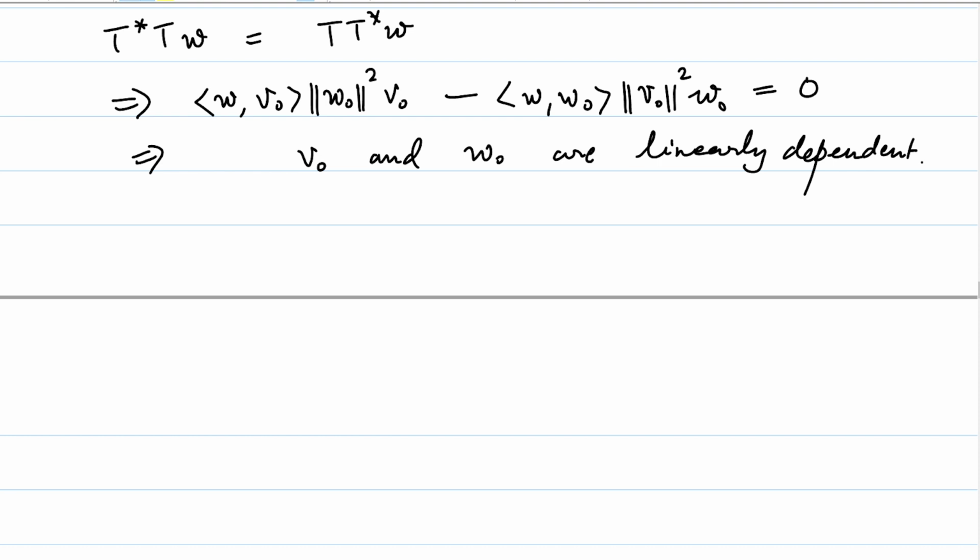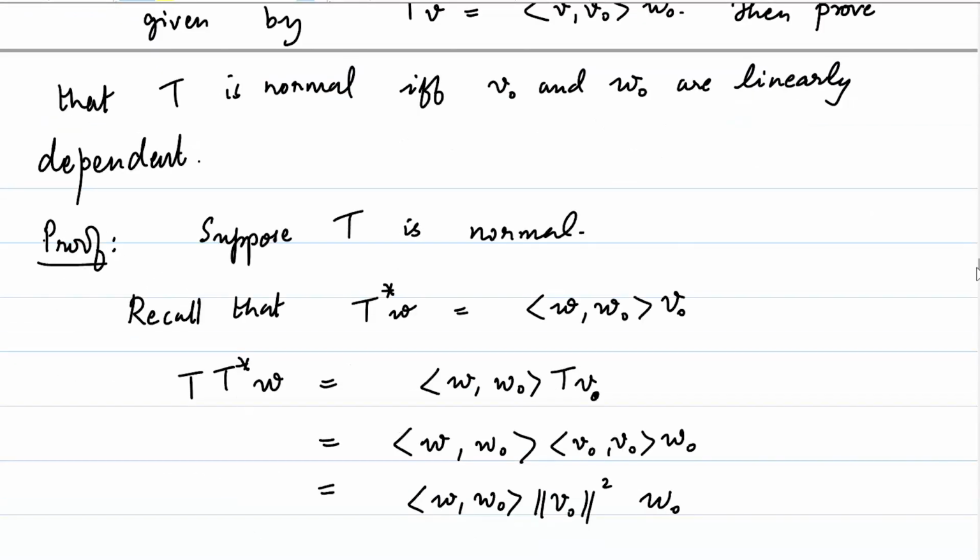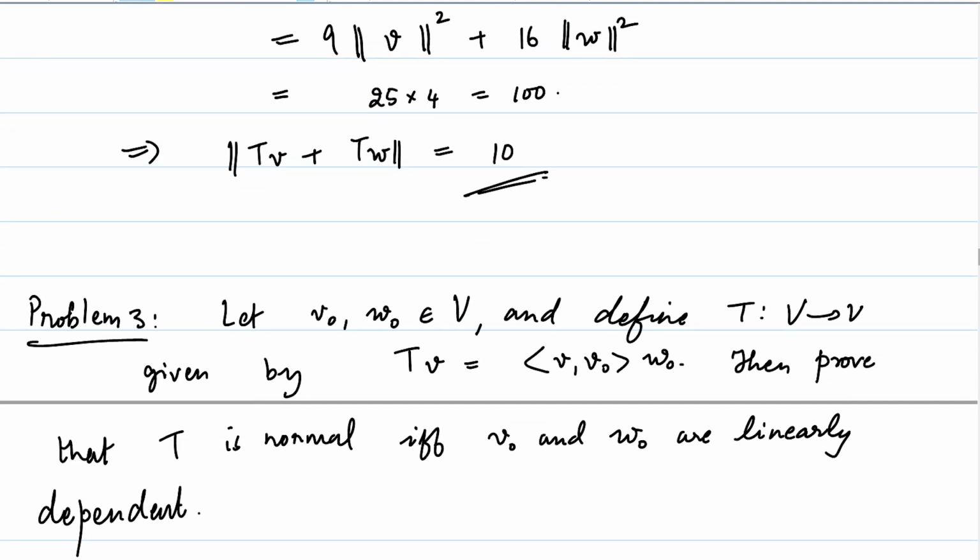Yeah, that's true because we have assumed, okay, so let's assume they are non-zero vectors. Actually, we don't need to assume that. If even one of them is 0, then T will be 0, T star will be 0. So hence T is a normal linear operator, and naturally if even one of them is 0, they are linearly dependent. So this is true in the case when W naught and V naught are 0 as well.